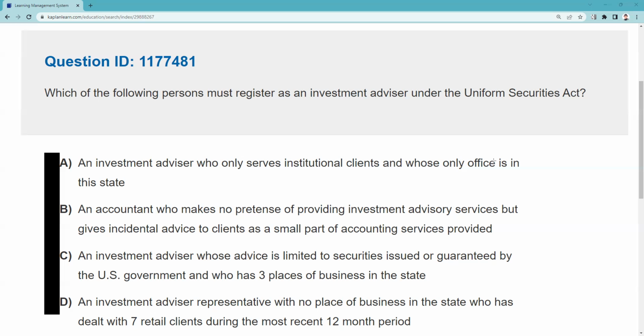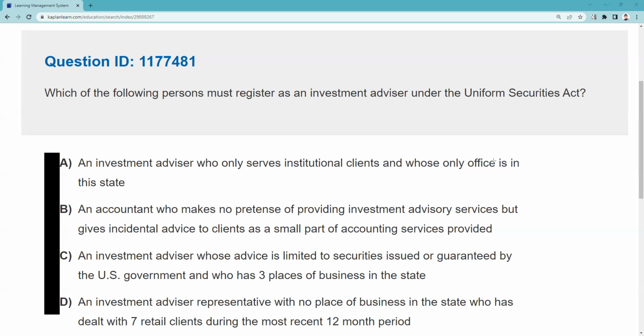And this is the question that somebody was struggling with, Series 66. Which of the following persons? Let's stop there. Remember, persons are both natural persons, living, breathing human beings walking planet Earth, as well as unnatural persons, not walking planet Earth. And it says here, which of the following persons must register as an investment advisor? That would be an unnatural person, not a living, breathing human being.